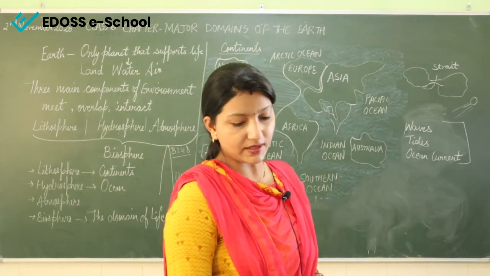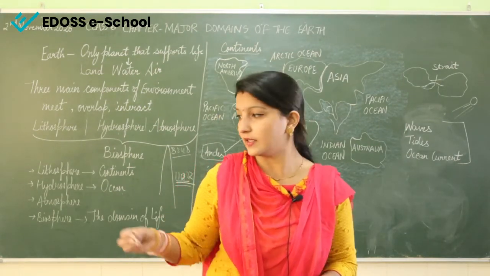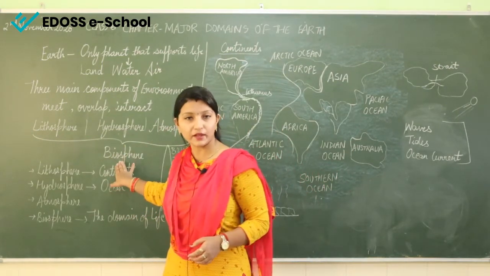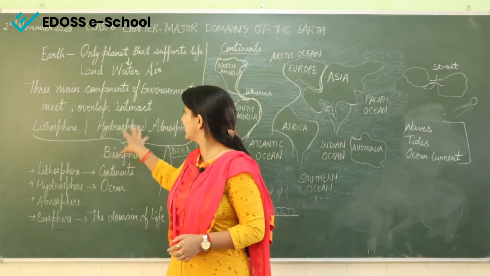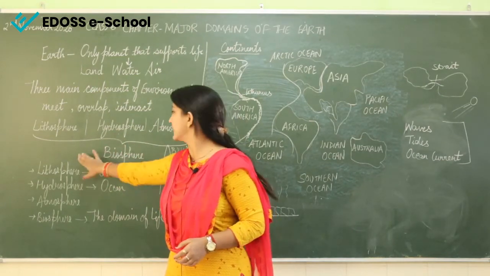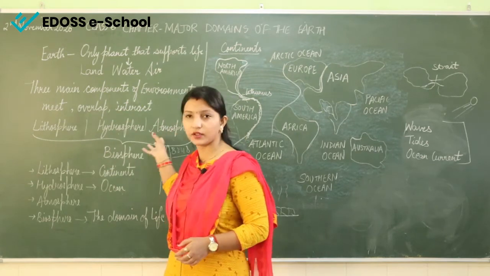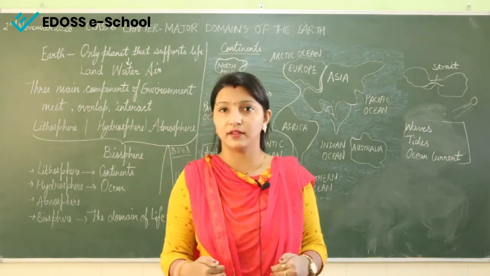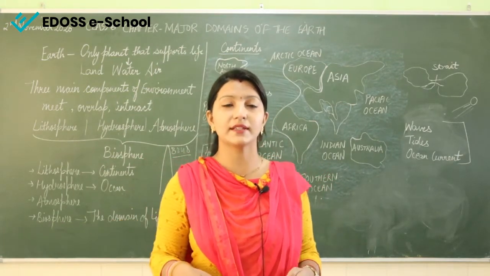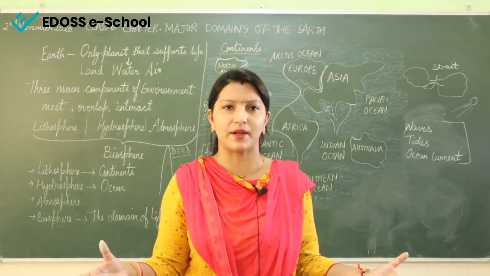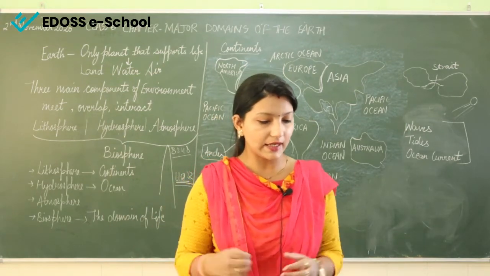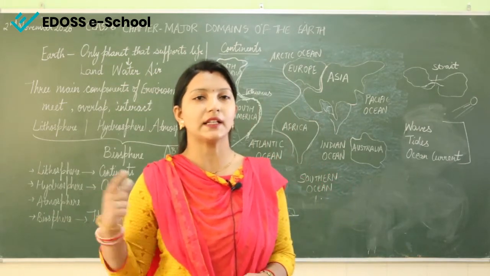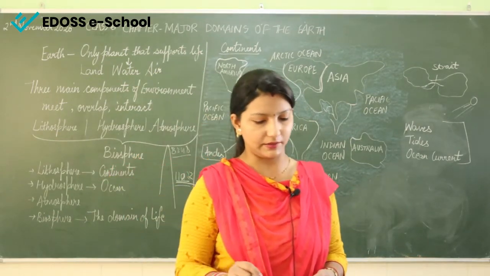All living organisms are linked to each other, right? As I told you, all these three spheres are important for the biosphere. So everything is connected in the biosphere. Land is connected with air, air is connected with water, water is again connected with land, and all these things are connected with us. In the biosphere we have living beings as well, microbes, bacteria, everything. So all these things are connected to each other, and they are broadly divided into two kingdoms, that is the plant kingdom and the animal kingdom.